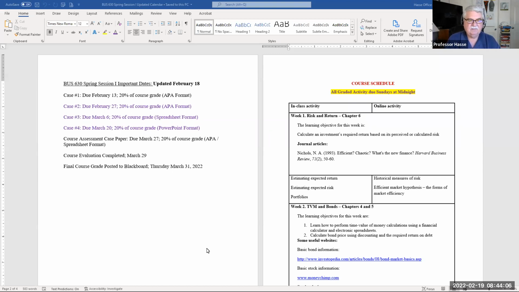In the last couple of days, as I was grading case number 1, which I'll be posting tomorrow, Sunday, I had some late posts from some of our students, who got extensions, and that's not a problem, but it's putting me a little bit behind on my posting. I do not post all the grades to Blackboard until I've graded every one of the cases, so that will be up no later than tomorrow morning, Sunday.